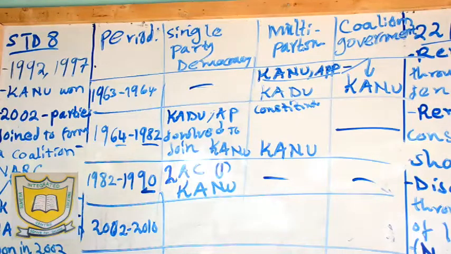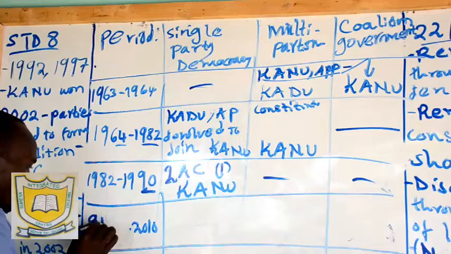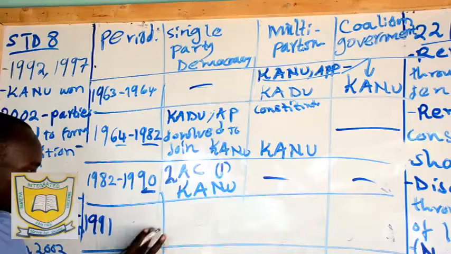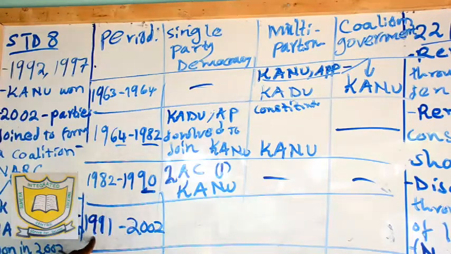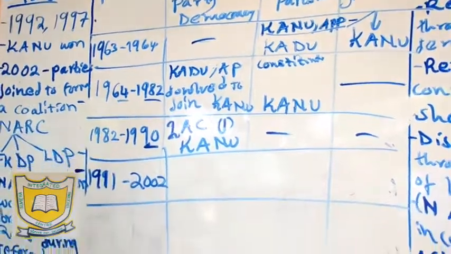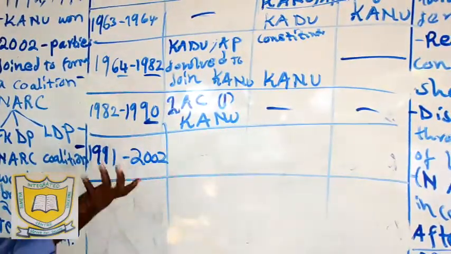Then we have 1991 to 2002. In 1991, the constitution was amended following the pressure of people like Raila Amolo Odinga, Jaramogi Oginga Odinga, Martha Karua, James Orengo.